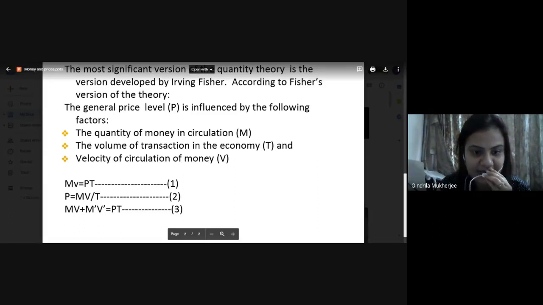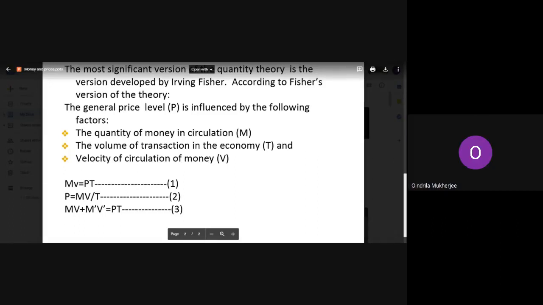Now let us go ahead with the next concept. So here, students, we have certain assumptions. Basically, we assume that P is the general price level, and it is the dependent variable and a passive one. It depends on other factors. This is the first assumption which we have.